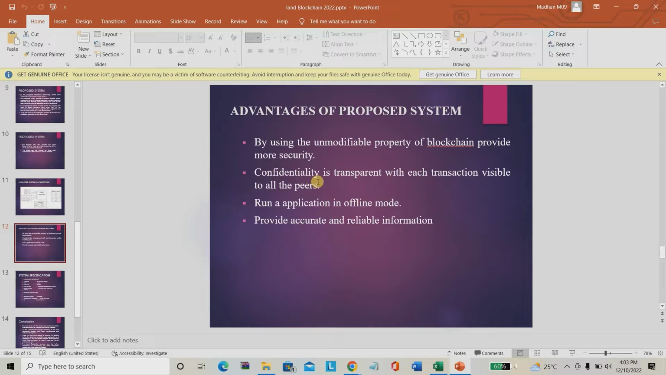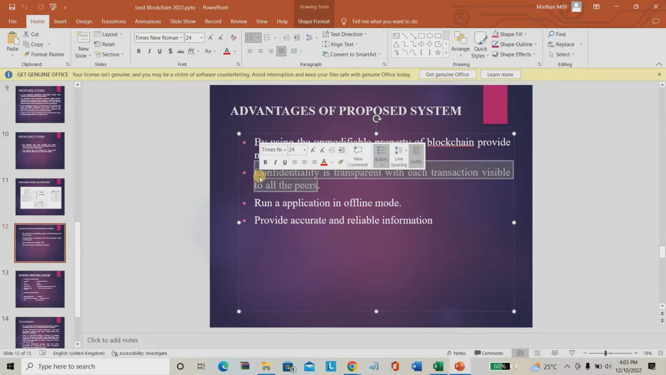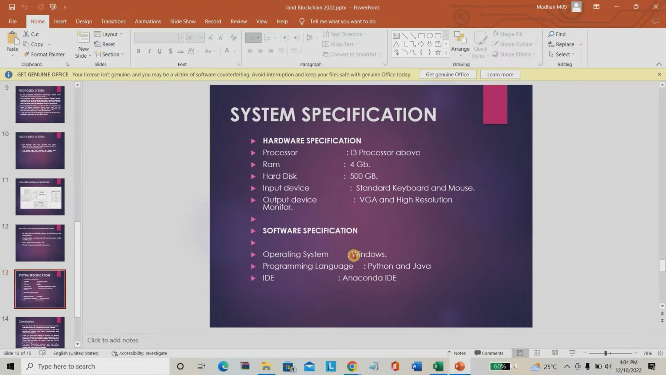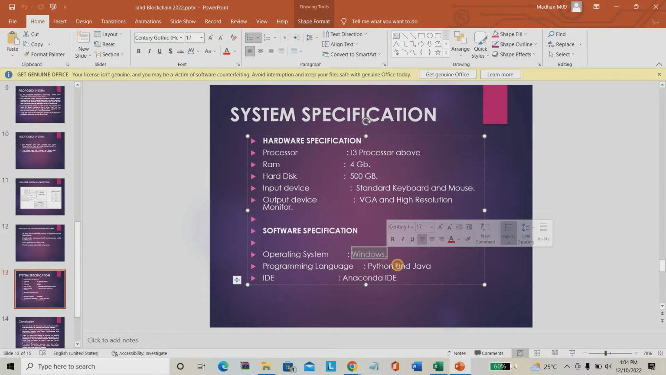The major advantage of the project is confidentiality. Your complete data is very secure. No one is able to view all your details, as I mentioned earlier. You don't need any internet connection to run this project. This is completely reliable. You can trust it 100%. This is the overall requirement for this project. We need Windows as well as Python. The IDE which we are using is Anaconda Navigator as software.